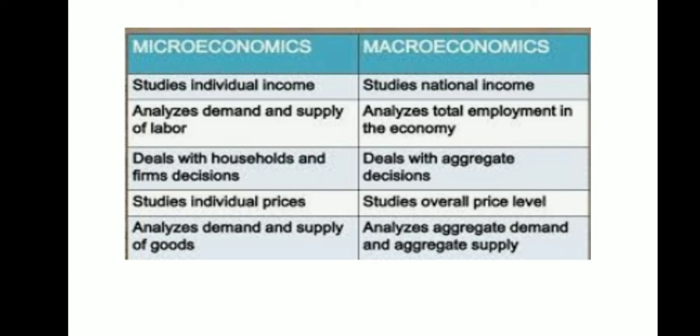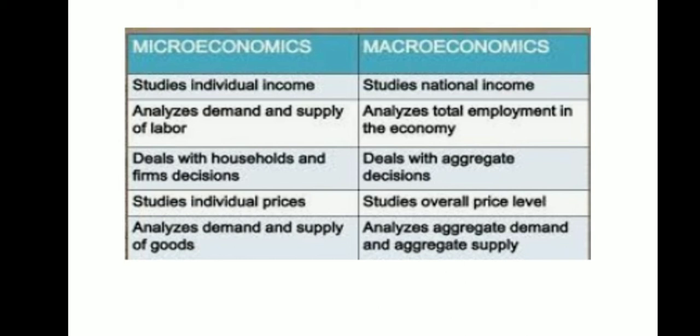Micro studies individual income, whereas macro studies national income. Micro analyzes demand and supply of labor, whereas macro analyzes the total employment in the economy. Micro deals with household and firms decisions, whereas macro deals with aggregate decisions. Micro studies individual prices, whereas macro studies overall price level. Micro analyzes the demand and supply of goods, whereas macro analyzes the aggregate demand and aggregate supply.